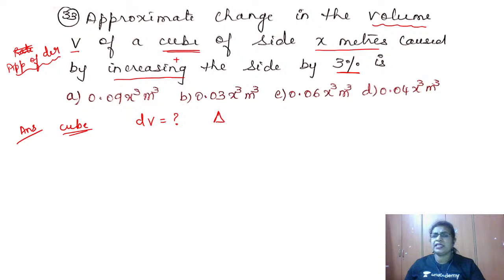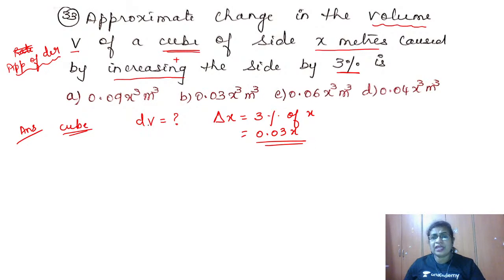Change means here it is delta x, that is 3% of x. Of means multiplication. 3% means 3 by 100, so it is 0.03, into x. So you got delta x is equal to 0.03 into x.